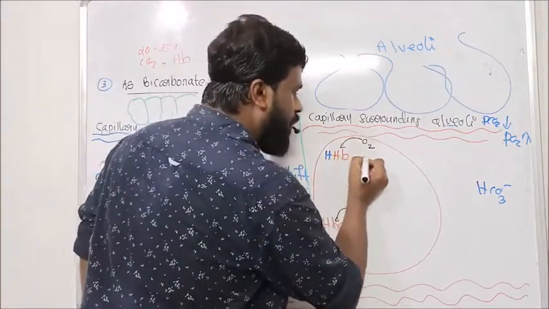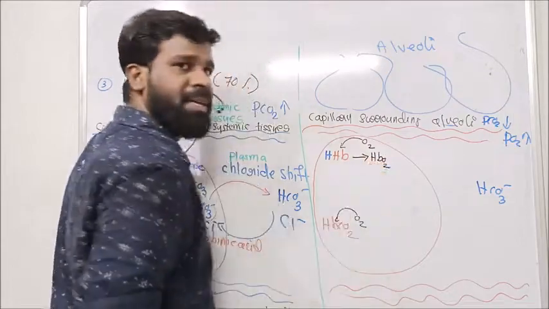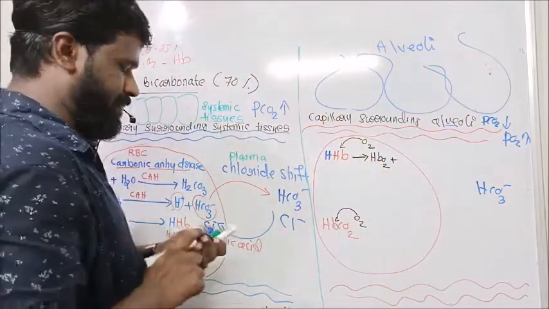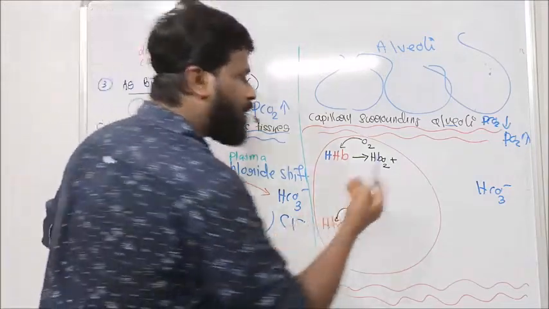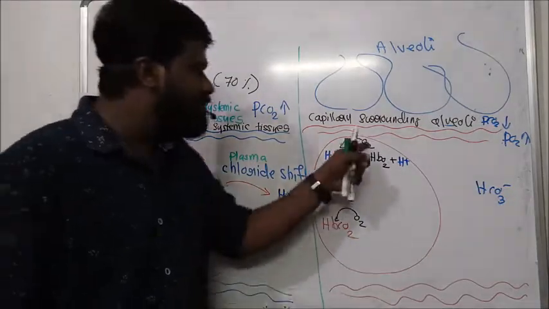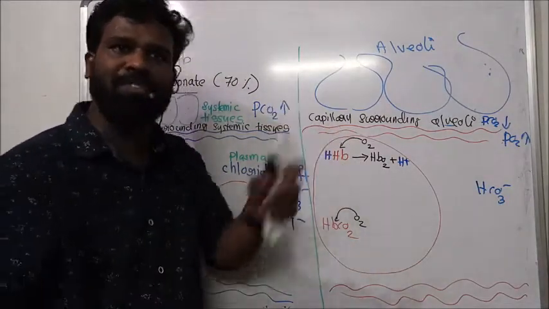So when oxygen binds to this hemoglobin, what happens? Oxyhemoglobin is formed. And this oxyhemoglobin formation displaces H plus ion, because when oxygen binds to hemoglobin, the H plus is unloaded from hemoglobin.